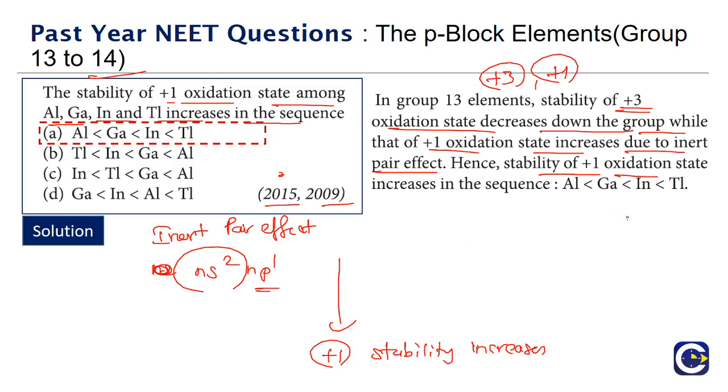If you look at the 13th group, boron of course is not mentioned here. Boron, aluminum, gallium, indium and then thallium. So as you go down the group, the stability of the plus 1 will be increasing.